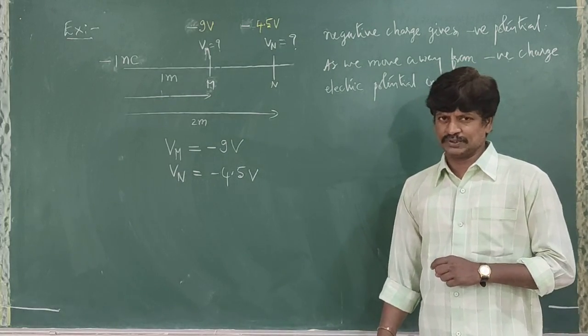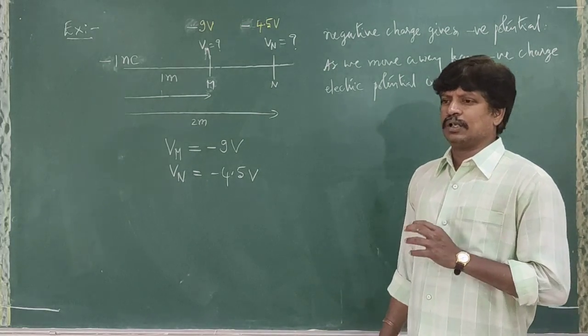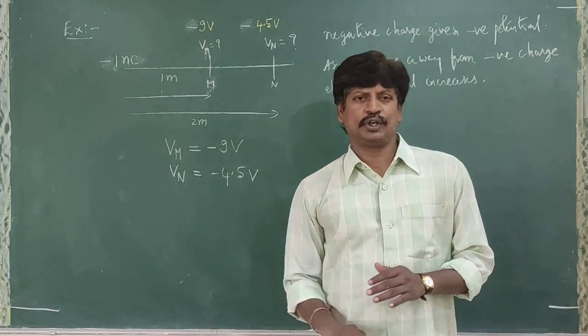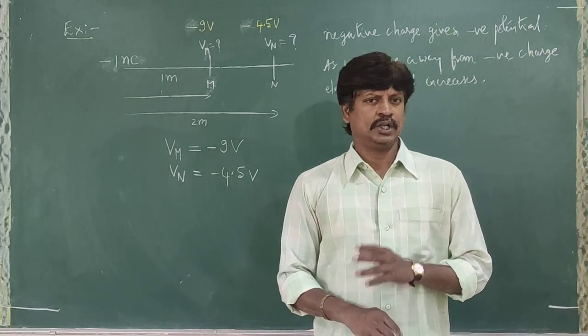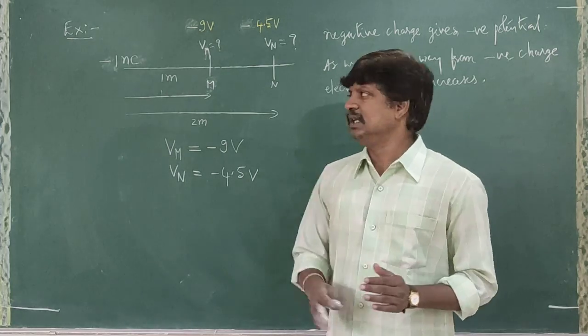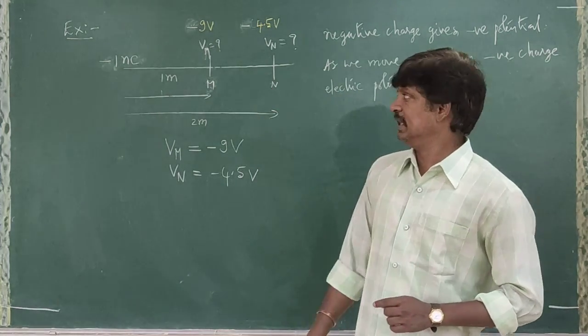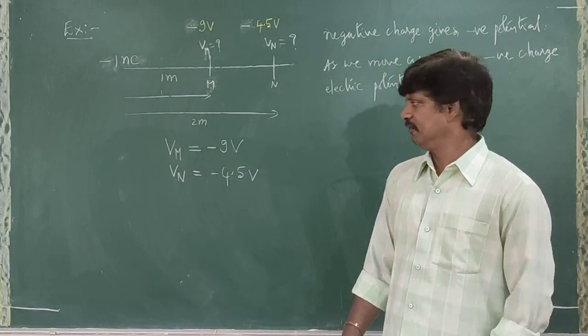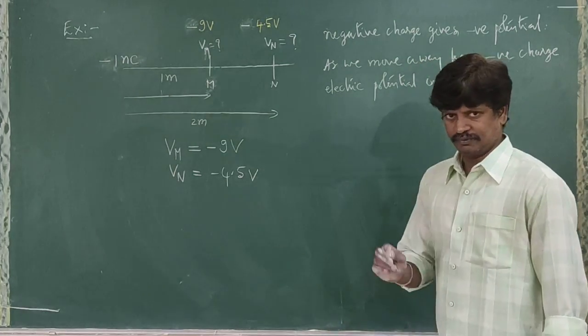You agree with that? So please remember, near the positive charge, high potential will be there. Away from the positive charge, low potential will be there. If you take a negative charge, near the negative charge, low potential will be there. Away from the negative charge, high potential will be there. You agree with that?